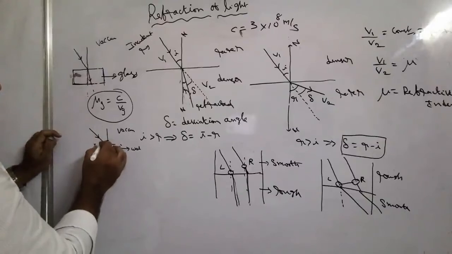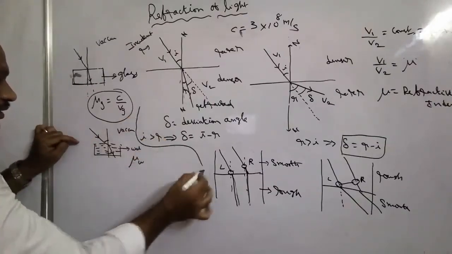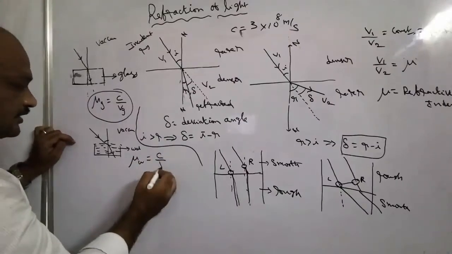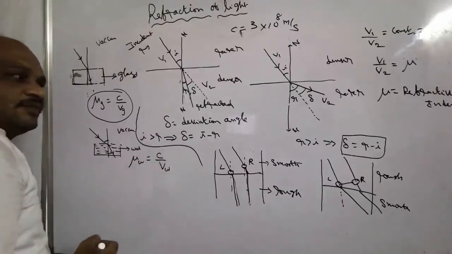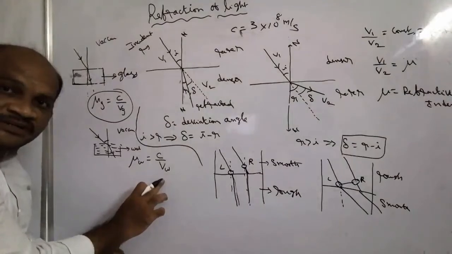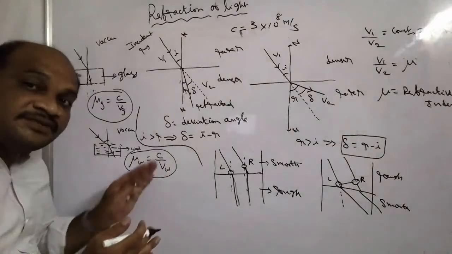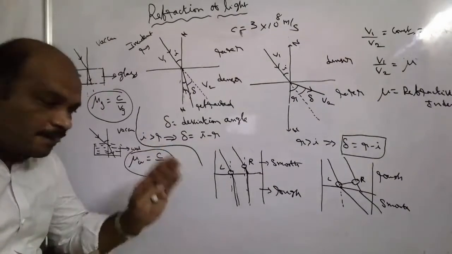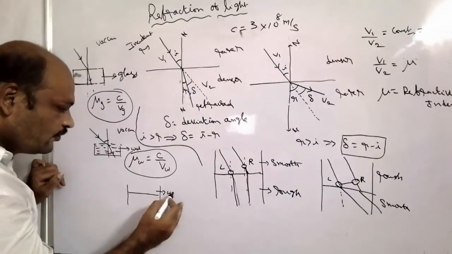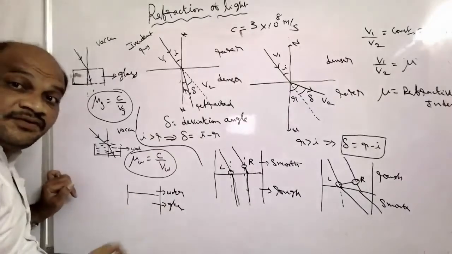Okay. Now, what happens here? The refractive index of the water can be written as the ratio of velocity of light in vacuum to velocity of light in water. So in this manner, we find the refractive index of the denser medium with respect to any rarer medium. For example, if the light is propagating from water to glass, then what can you write?